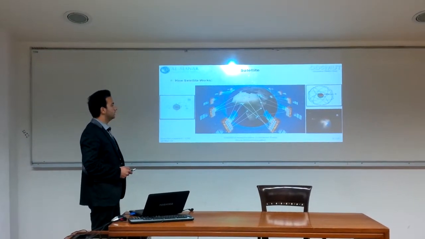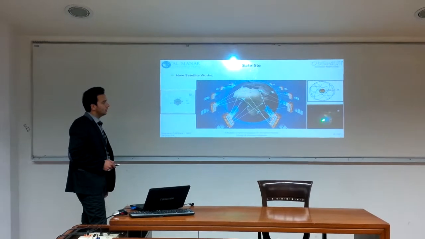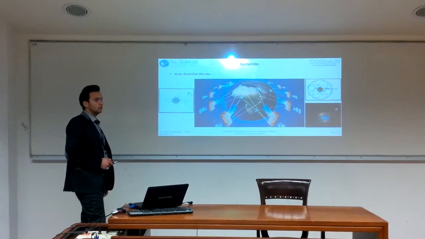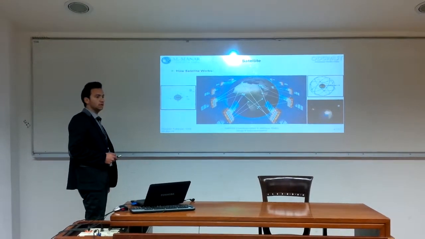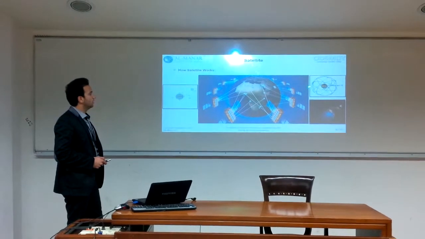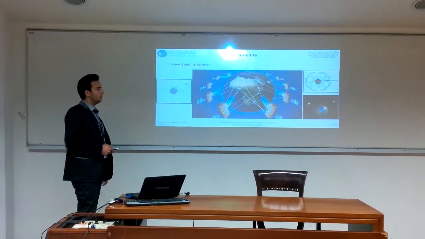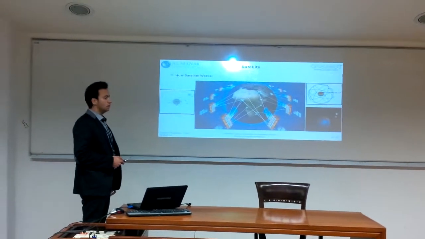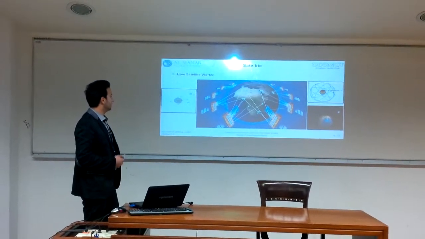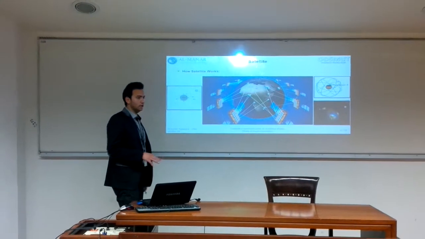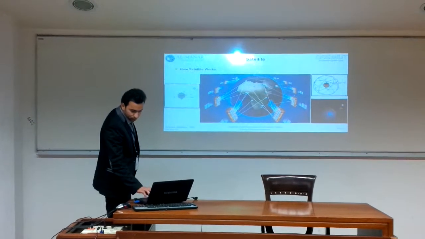So we can clearly notice that GEO will cover the same area 24 hours per day, like Nilesat and Arabsat, while LEO satellites cover the same area 10 to 15 minutes only, and MEO cover the same area only 2 hours to 8 hours.